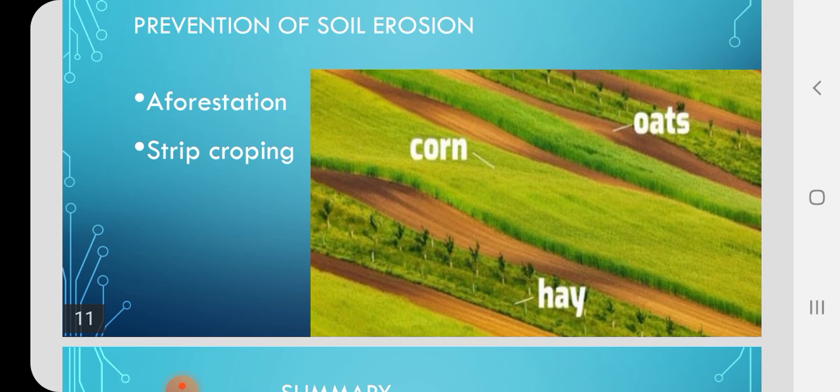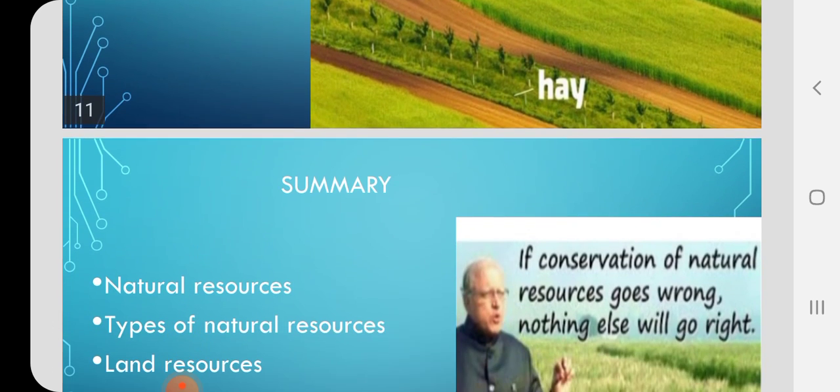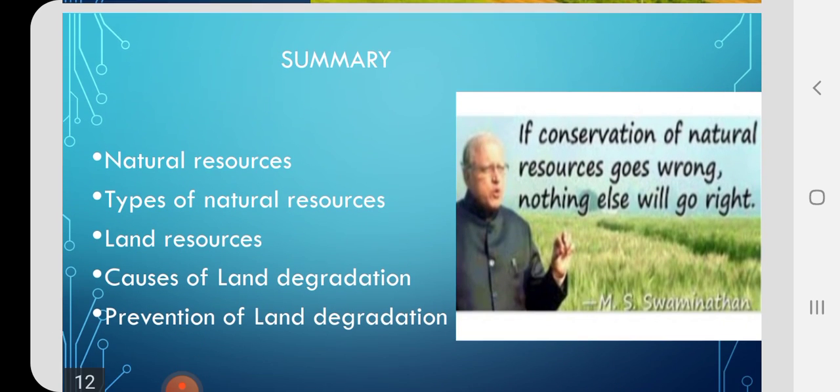What is afforestation? It is the scientific growing method of trees and plants. This prevents soil erosion as it helps to grow cash crops, which also gives revenue to the farmers. So this method also can be used to prevent soil erosion.